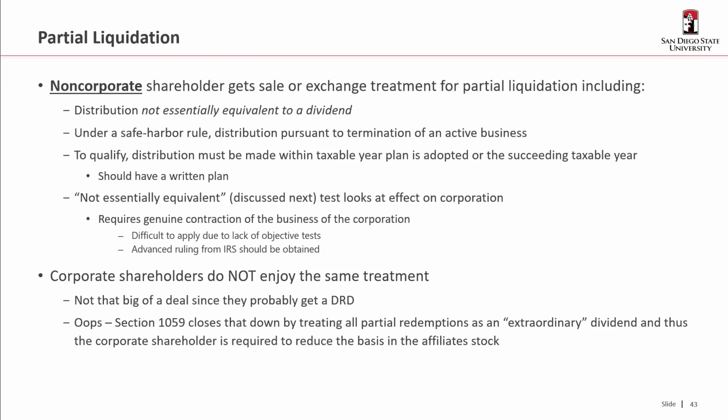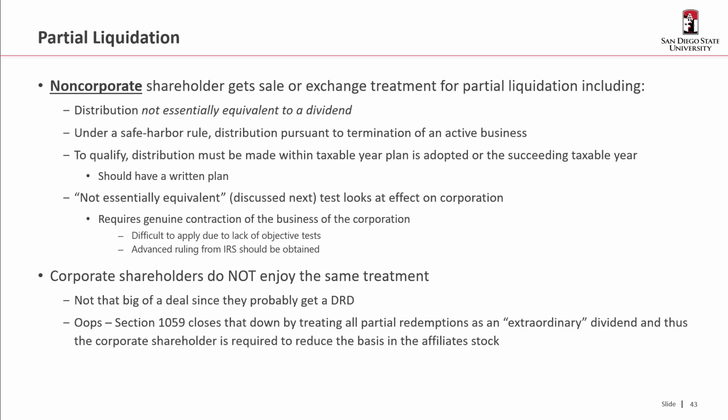So the non-corporate shareholder gets this magical sale or exchange treatment for a partial liquidation. So the distribution is not essentially equivalent to a dividend. And so under the safe harbor rule, if the distribution is pursuant to a termination of an active business, it should meet the not essentially equivalent to a dividend test.